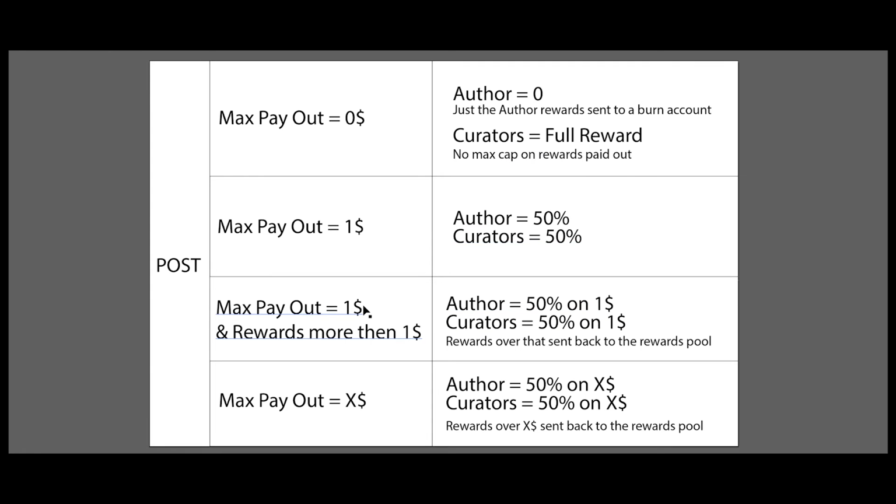If the max payout is 1 and the rewards are more than 1, such as if you set your reward to 1 and then you earn maybe 25, the author and the curators will both receive the maximum payout on the 1. Anything over that 1 will be sent back to the rewards pool. This is the same as your max payout increases. You'll each get the percentage based on that 50-50% on the max payout that you set. Anything over that will be sent back to the Hive rewards pool to be redistributed.